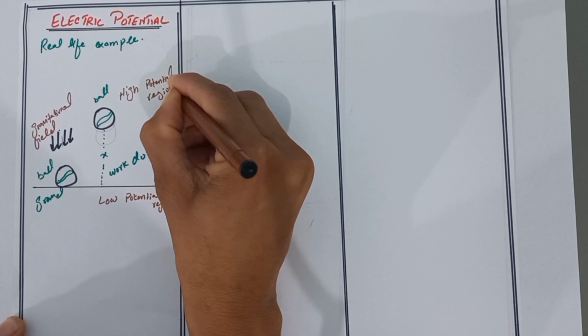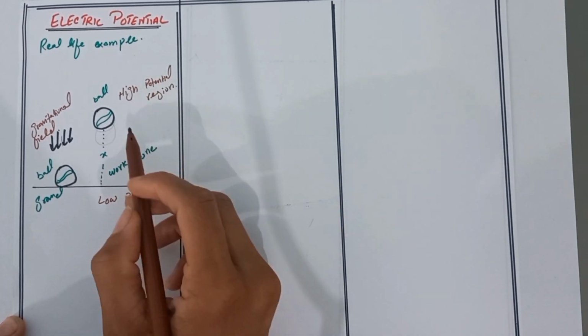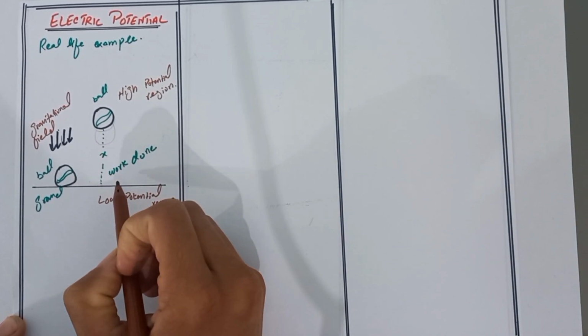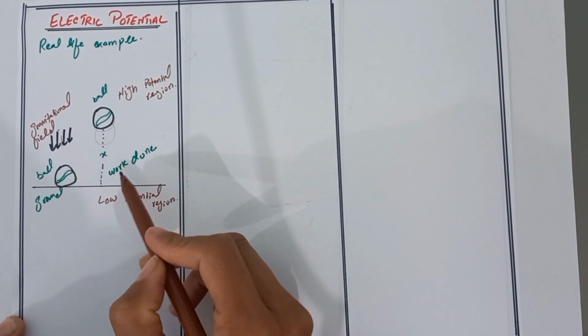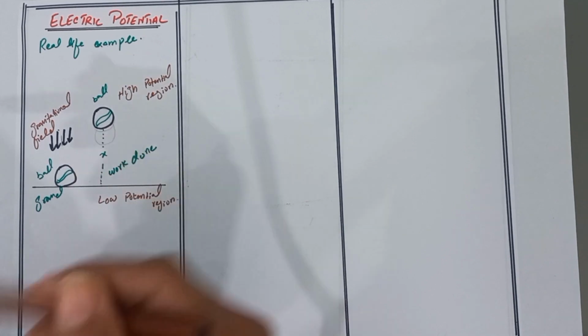Now listen carefully. We have learned first that if we want to move the ball from low potential region to high potential region in a gravitational field, we need to do some sort of work on the object.